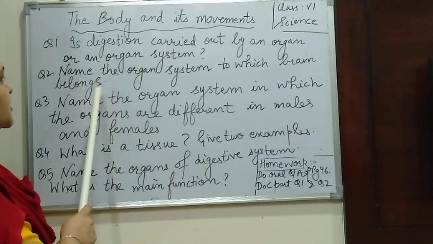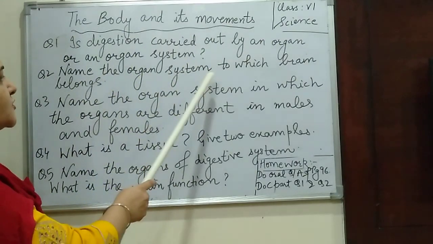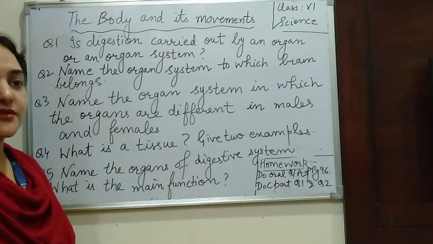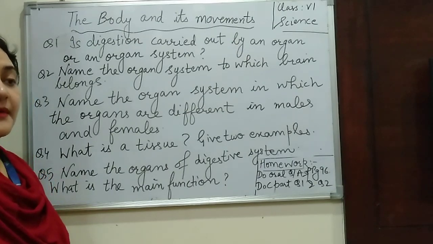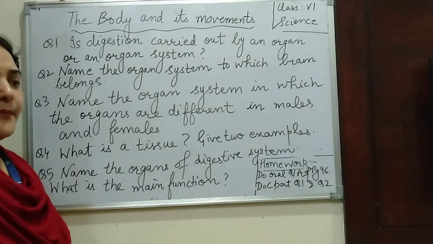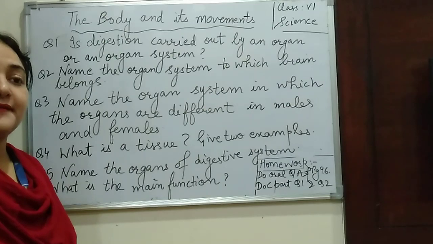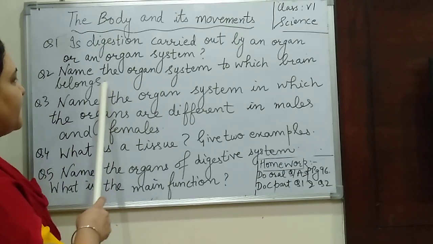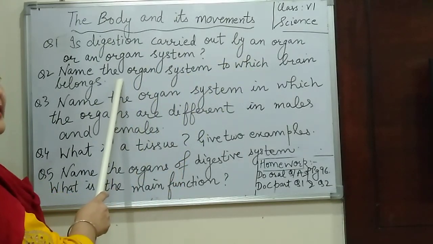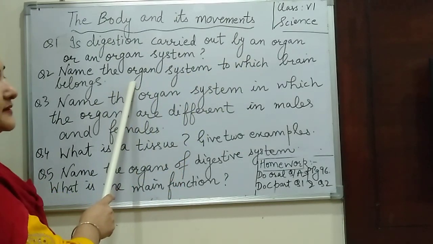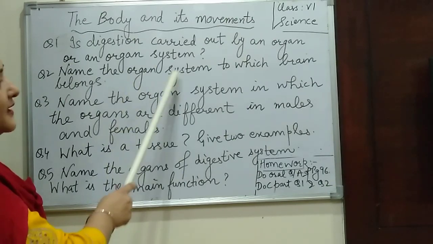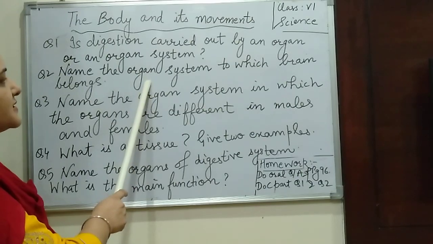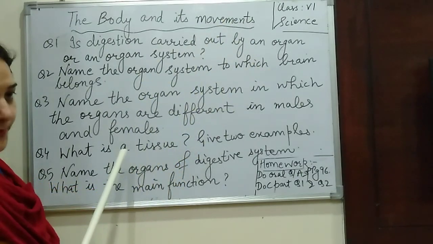Okay. Now question number 2 is name the organ system to which the brain belongs. You all know there is a system which is called the nervous system. Nervous system में क्या क्या होता है? Brain होता है, spinal cord होती है, and nerves. All these are connected together again, and therefore we can say the brain is the organ basically. And which organ system consists of the brain? That is the nervous system. Nervous system consists of the brain.